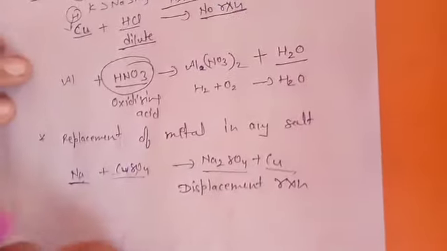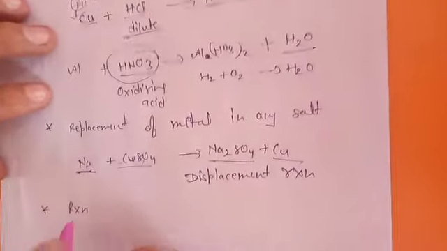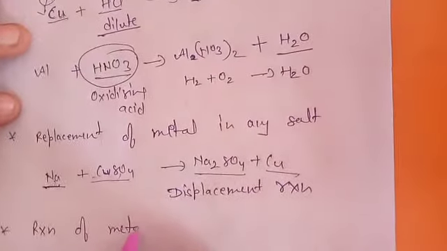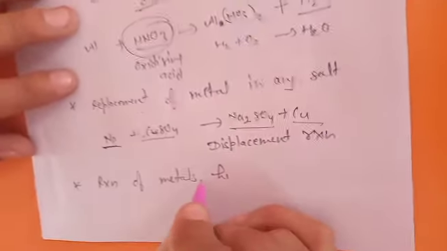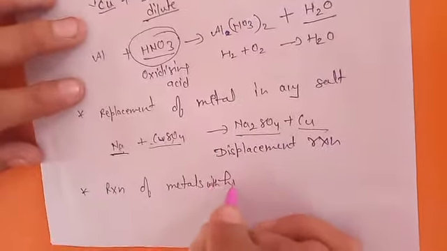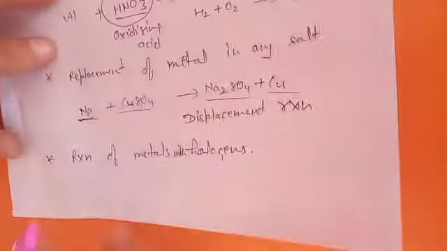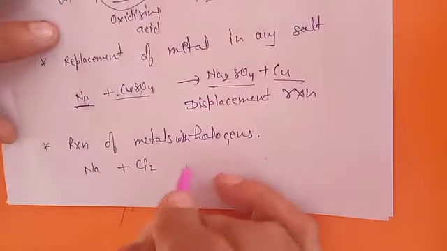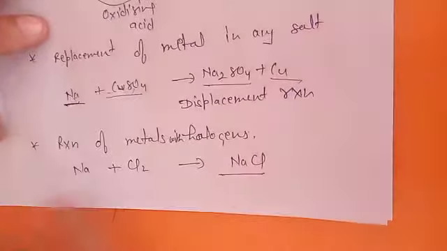Now the next chemical property is the reaction of metals with halides, or you can say halogens. In your book, they show the reaction with halogens like sodium plus chlorine gas, which always forms NaCl.